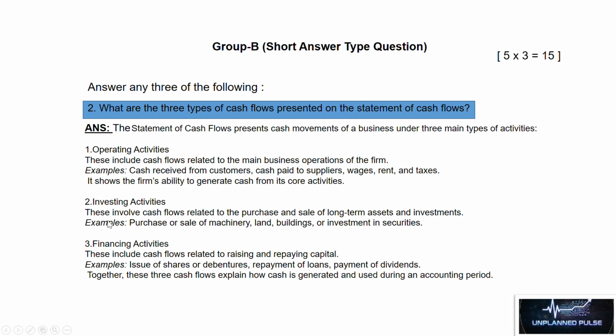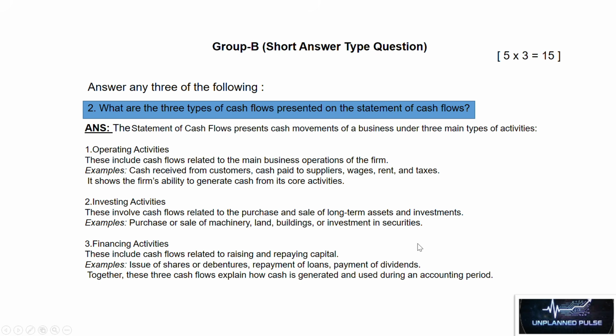Number 2, investing activities. These involve cash flows related to the purchase and sale of long-term assets and investments. Examples: purchase or sale of machinery, land, buildings or investment in securities. Number 3, financing activities. These include cash flows related to raising and repaying capital. Examples: issue of shares or debentures, repayment of loans, payment of dividends. Together, these 3 cash flows explain how cash is generated and used during an accounting period.